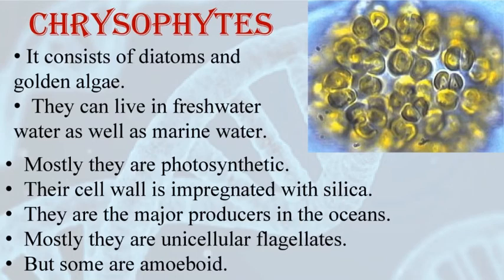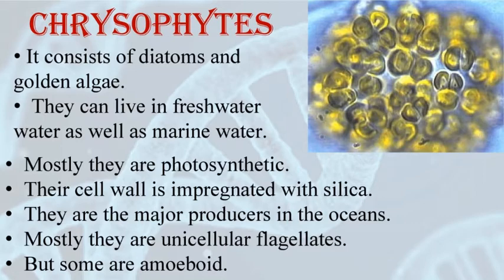The first division of kingdom Protista is chrysophytes. Chrysophytes include all the diatoms and golden algae. Example, desmids. These organisms are found in fresh water as well as marine water. They are microscopic because they are unicellular and they float passively in water currents. Example, planktons. Most of them are photosynthetic.